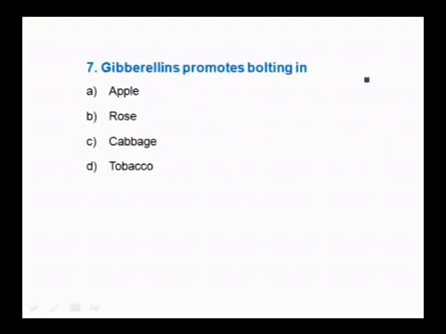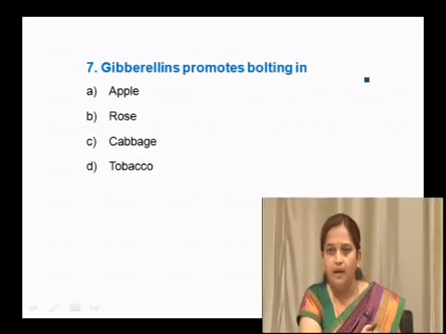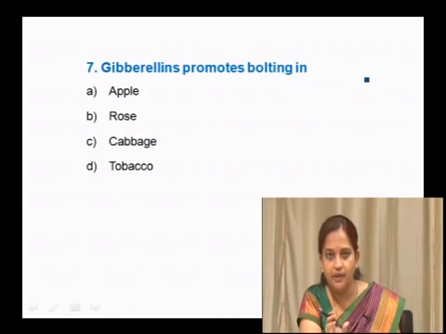Gibberellins promote bolting in apple, rose, cabbage or tobacco? In apple, gibberellins are used to give a particular shape and size to the fruits. In rose and tobacco, it is not promoting bolting. Then what is bolting?